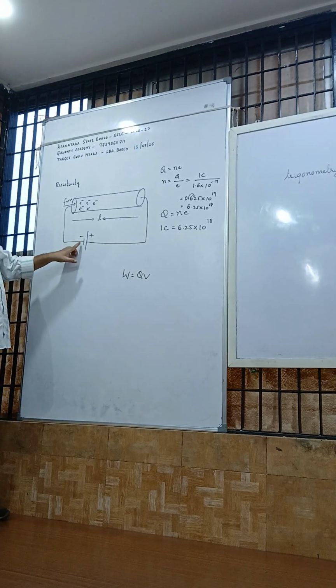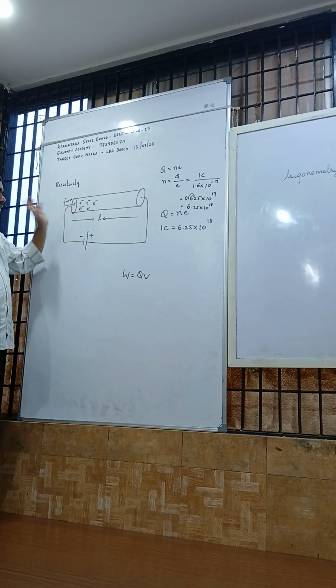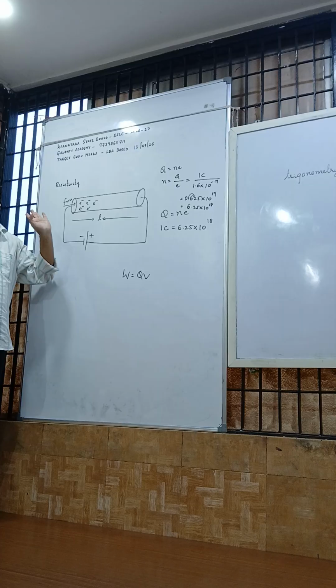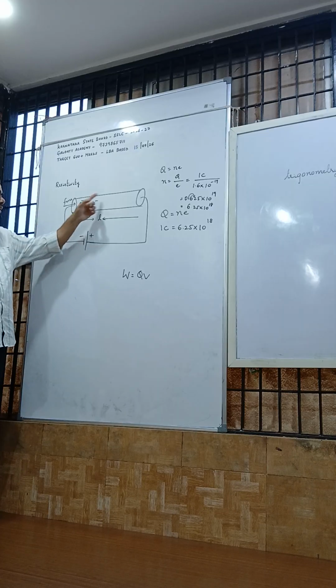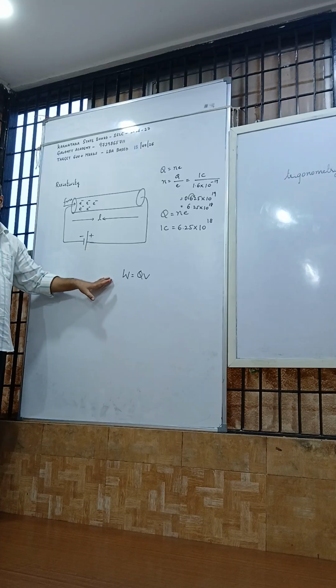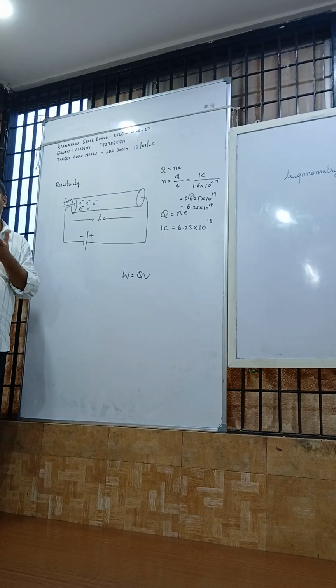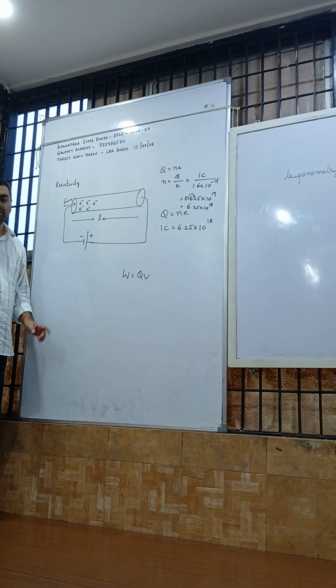Okay. See, this is the negative terminal, this is the positive terminal. Now electrons are also negative. Negative gets repelled, and these electrons are attracted towards the positive terminal. Like we say, like charges repel. If both are positive they repel, if both are negative they repel. If one is positive and the other negative, they attract. Like charges repel, unlike charges attract.